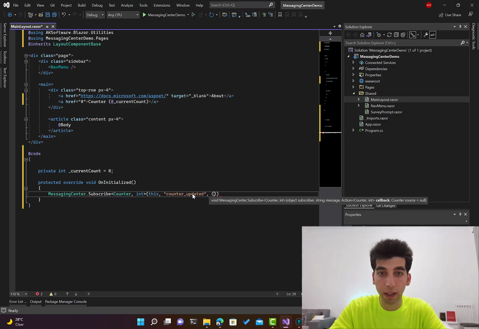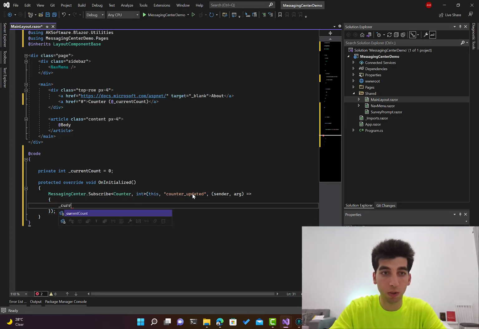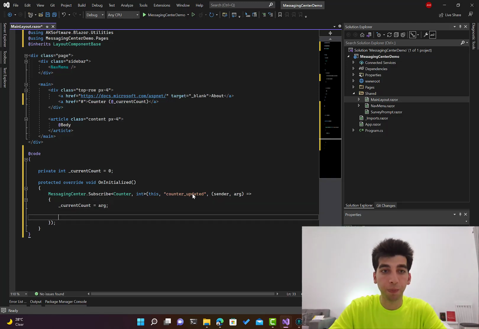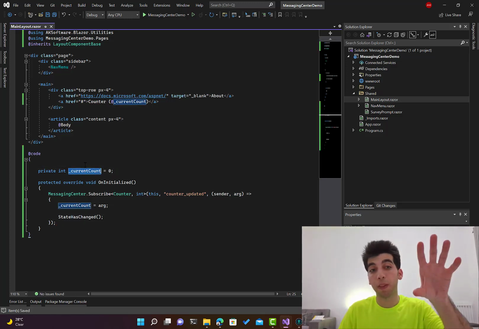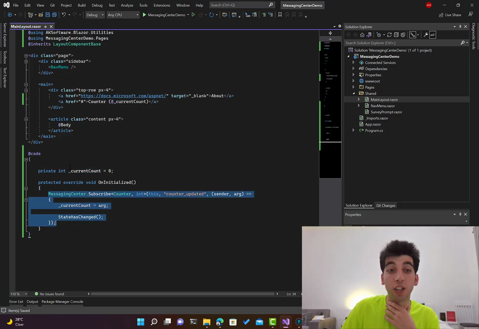And the callback, the sender, and the argument. Okay, what's going to happen when I receive this message? Don't do anything interesting, just put the current count, and here we should call state has changed, just to notify the component that this value has changed, because the render tree is observing this, but not when it's being changed from an outside handler or delegate.